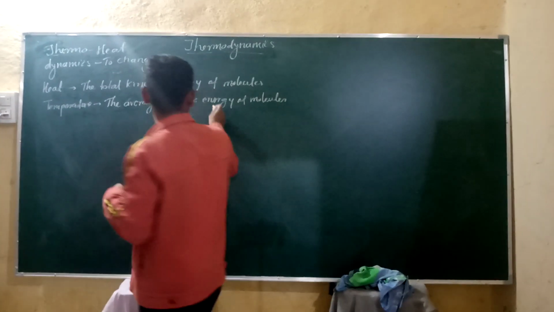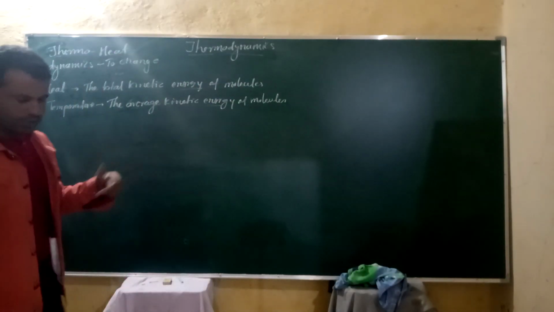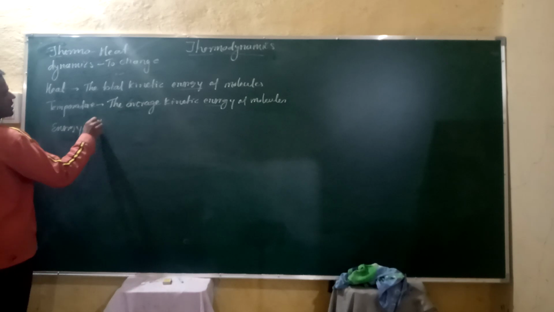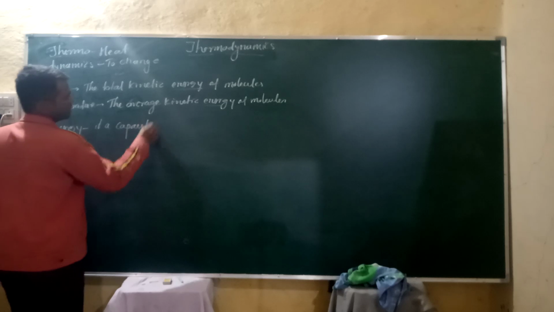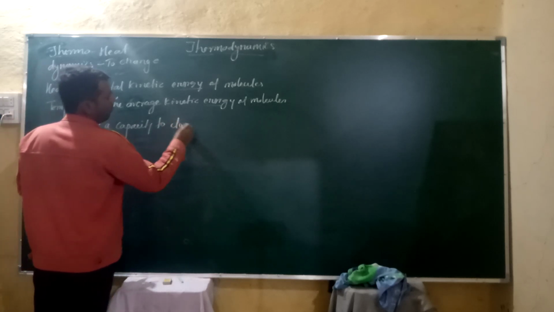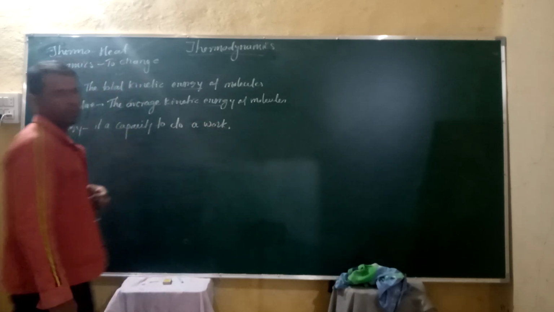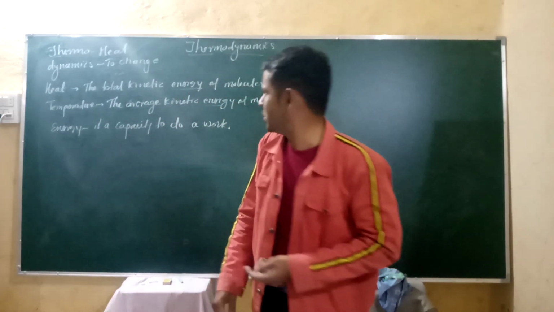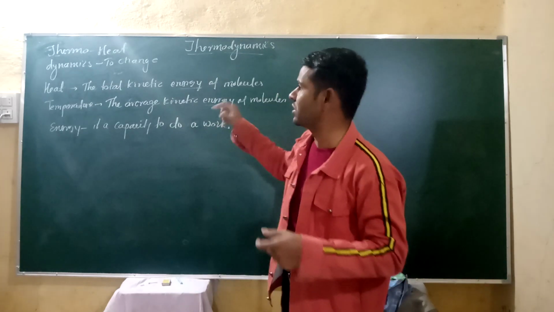So here, energy. Again a question comes up: what is meant by energy? We can define energy. It is a capacity to do work. Work has different types: chemical work, mechanical work, or other types of work. So energy is nothing but a capacity to do work, so that is called energy.